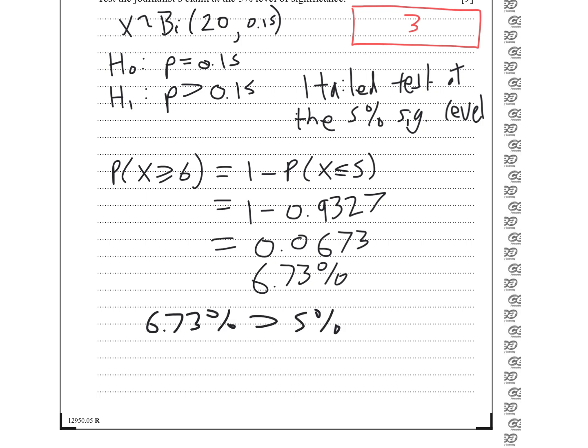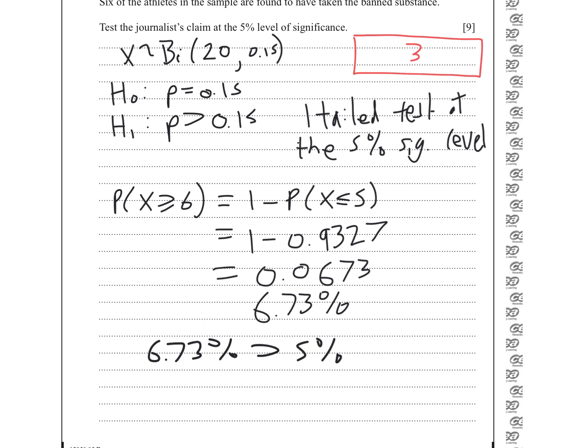So there's a good likelihood. We were looking to disprove the null hypothesis, to change our minds. This was going to have to be very unlikely under the null hypothesis 0.15. So if the probability of success is 0.15, we'd expect to get 3. We get 6. How likely is that?